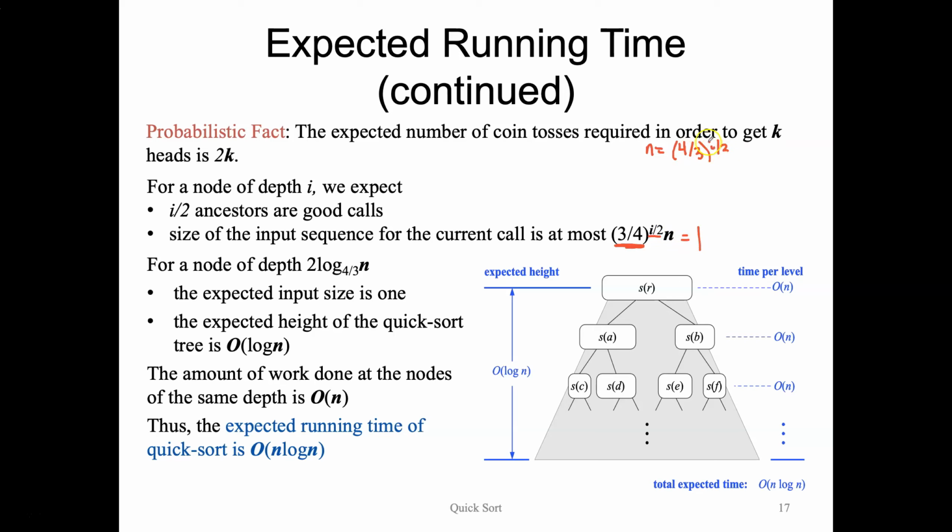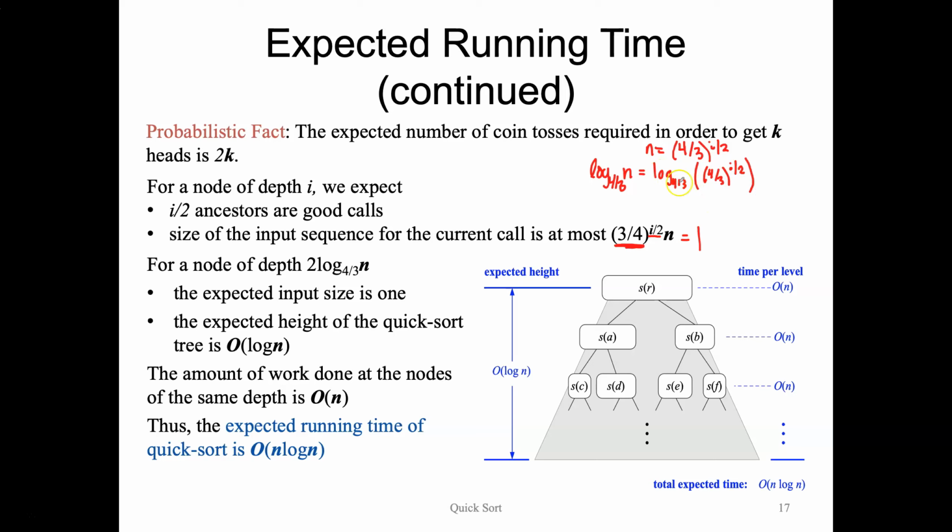And now we want to solve for i, because i is telling us how many times we have to make a recursive call to quicksort until we're left with 1. So in order to solve for i and get rid of this base, since i is in our exponent, we're going to take log base 4/3 of both sides. So I have here log base 4/3 of n is equal to log base 4/3 of 4/3 to the power of i over 2.